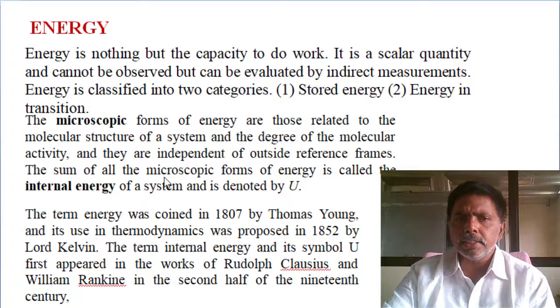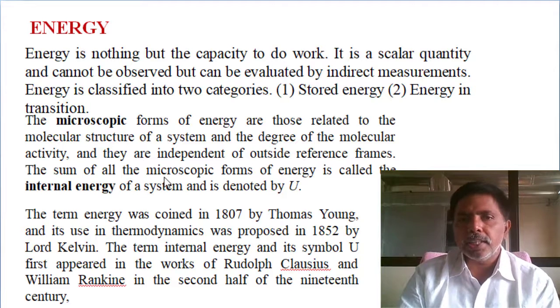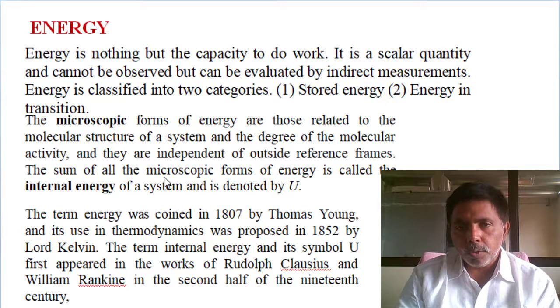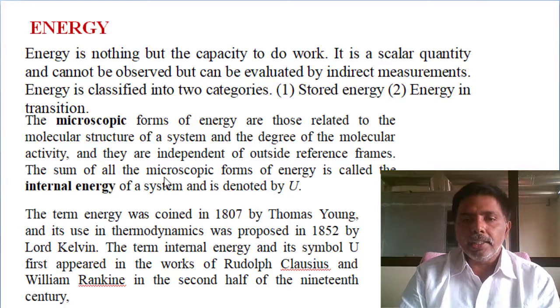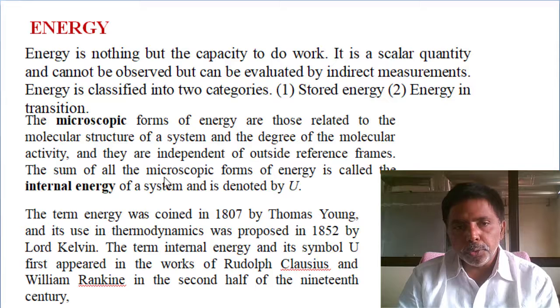Next, energies. Energy is the capacity to do work. It may be stored energy, or energy in transit. After 1852, Lord Kelvin and William Rankine gave the symbol U for internal energy.